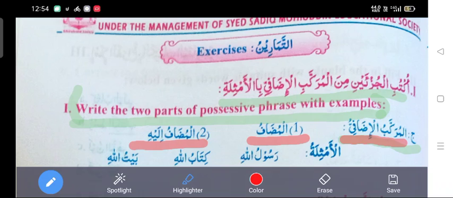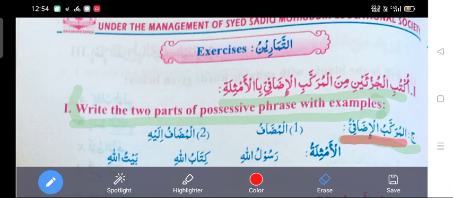You can write this in vertical manner to bring beauty. To beautify your answer, you should produce your answer in a vertical manner. Here it is given in the horizontal manner for saving the space, nothing else, but you are supposed to write the answer in vertical manner. Underneath al muzaf you bring al muzafu ilayhi. Got it?